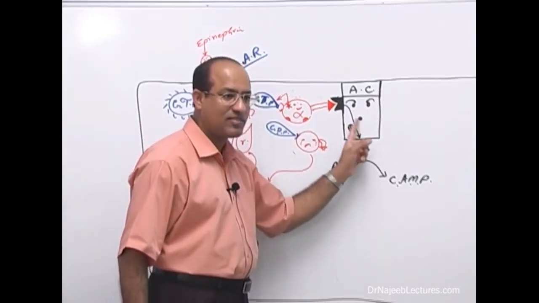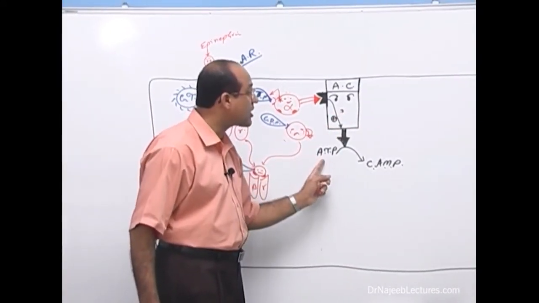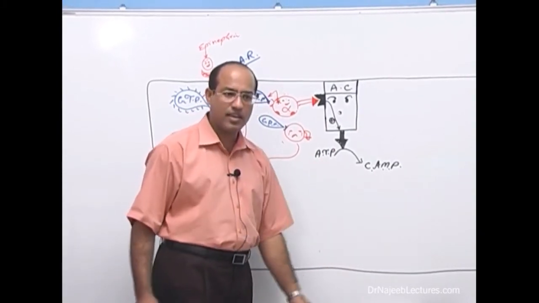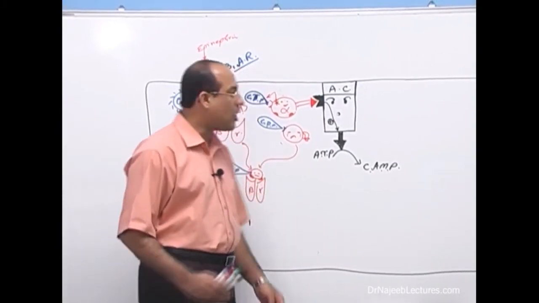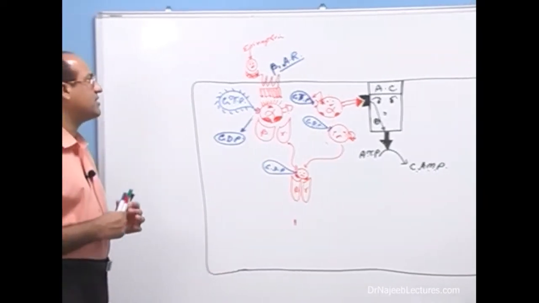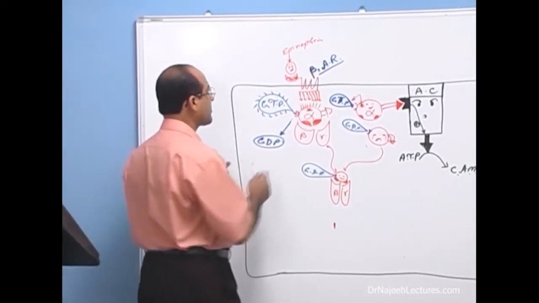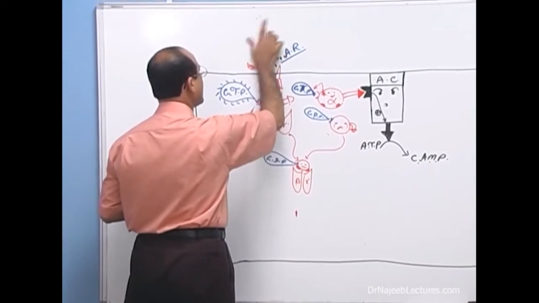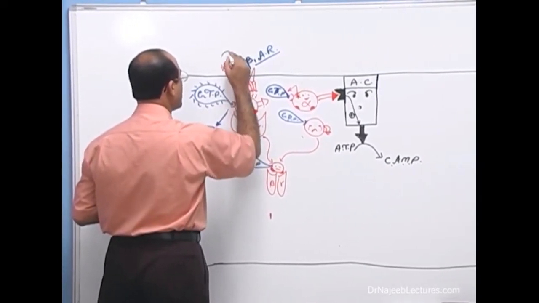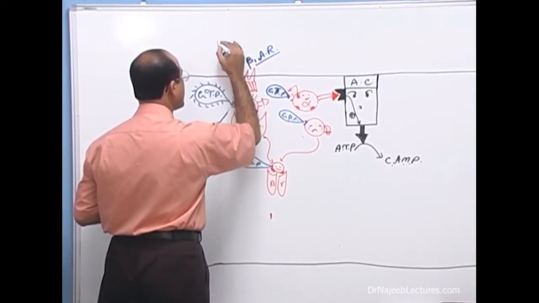Meanwhile, this stimulated protein leads to the conversion of ATP into cyclic AMP. Is that right? Now, originally what happened? Doctors or scientists only knew one thing, that when they put, what was this? Epinephrine.